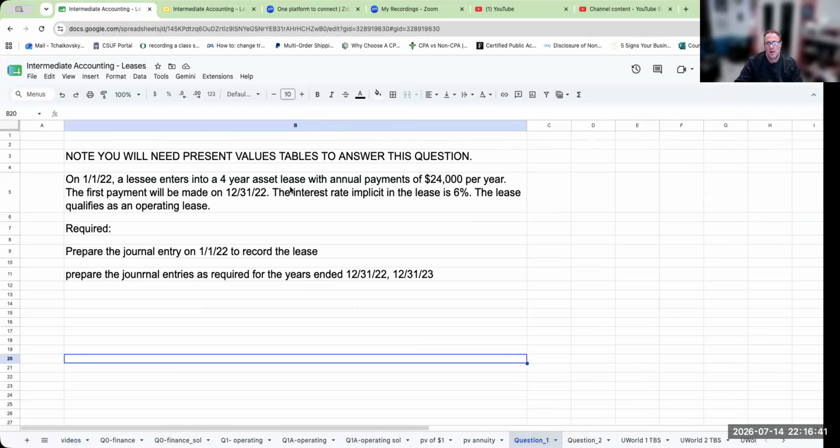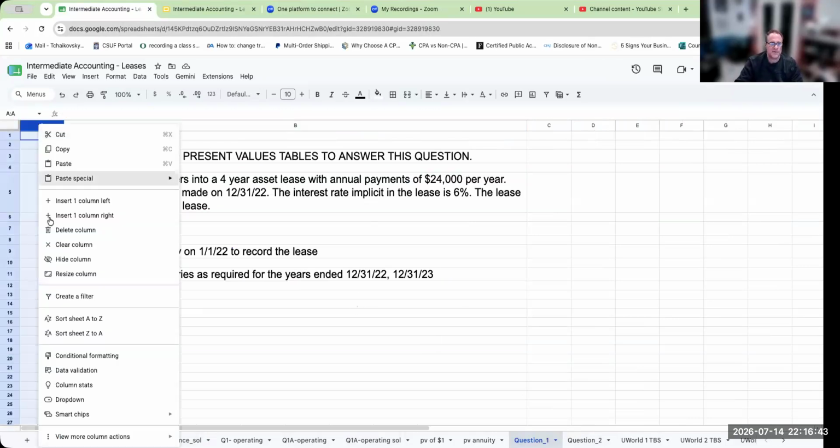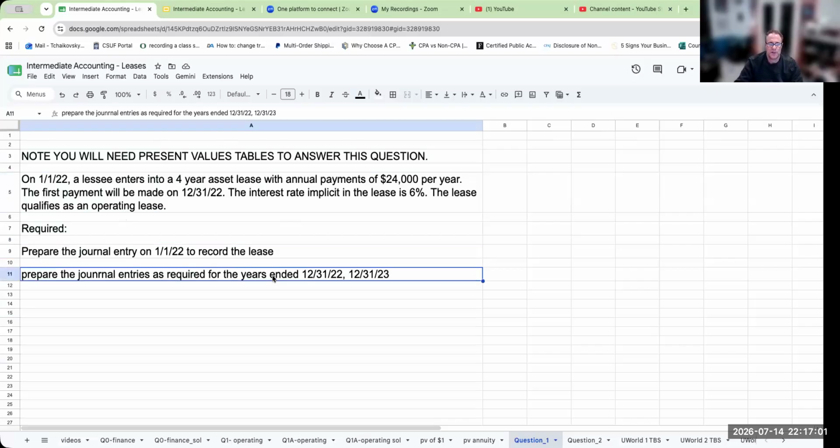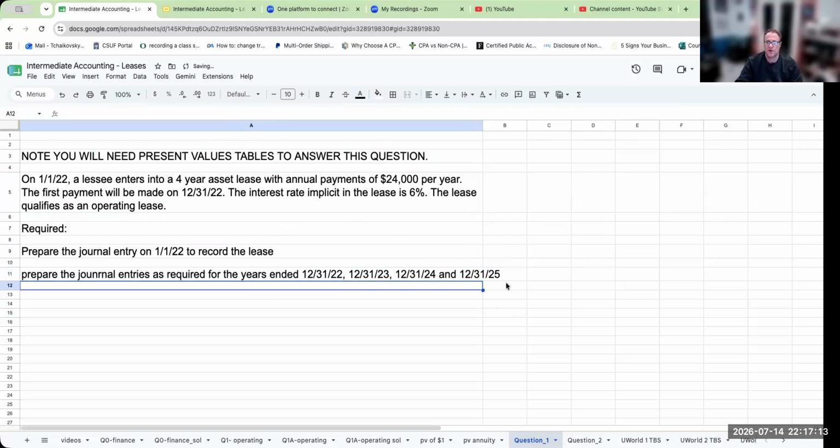Okay, so on 1/1/22, a lessee enters into a 4-year asset lease with annual payments of $24,000 per year. The first payment will be made on 12/31/22. The interest rate implicit in the lease is 6%. The lease qualifies as an operating lease. So we're asked to go through and do this, but we'll go ahead and extend it through 12/31/24 and 12/31/25 because we enjoy inflicting pain on ourselves.